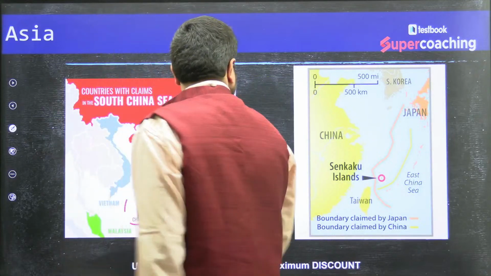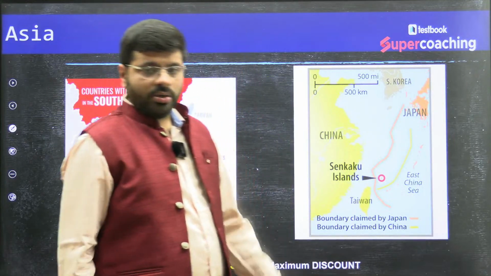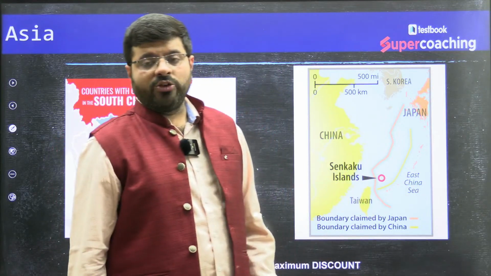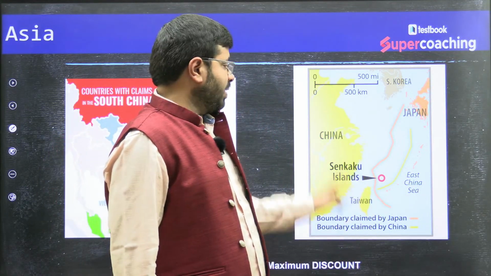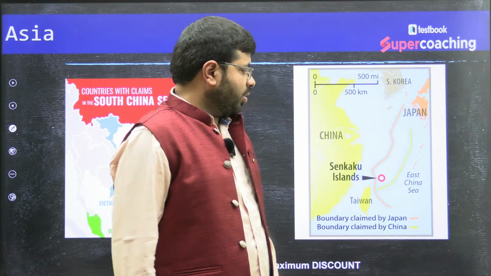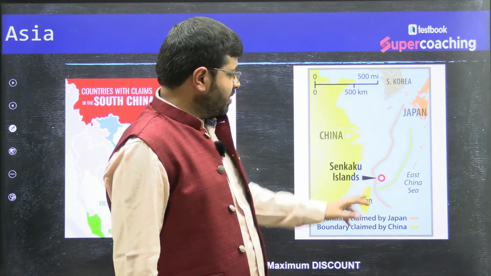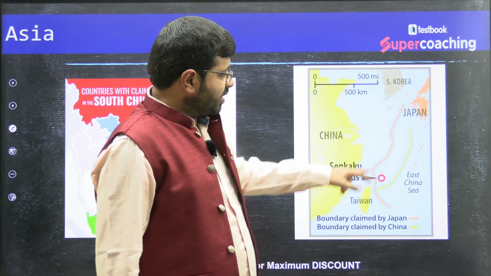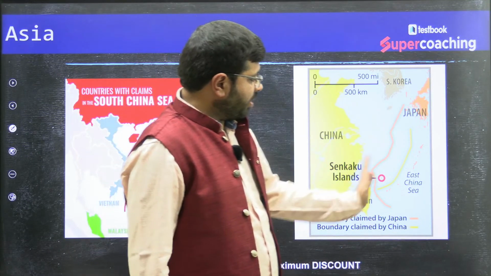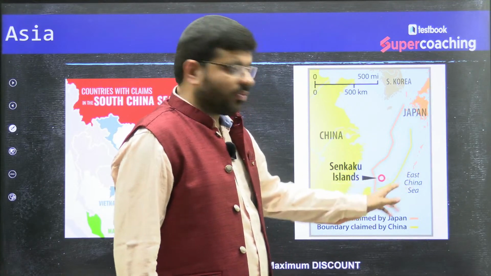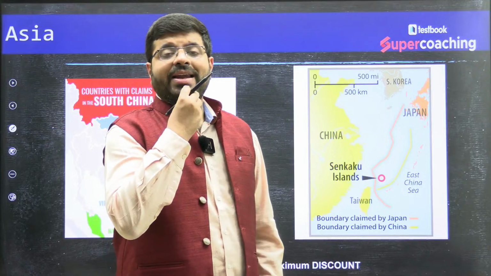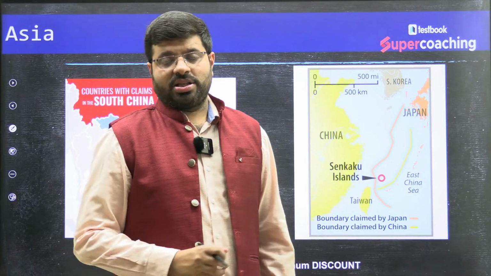Okay, so the Senkaku Island, where is it located? It is part of the East China Sea. Conflict between which countries? China and Japan. Technically, it is administered by Japan. You can see here the boundary claimed by Japan in orange, and the yellow boundary claimed by China. This island is an island with zero population. There is no population there.